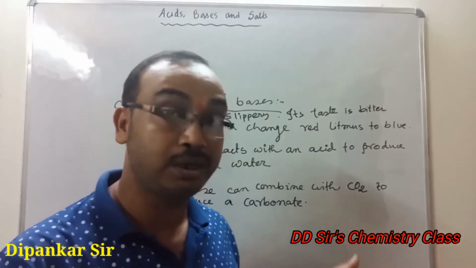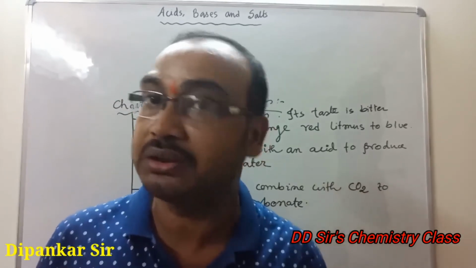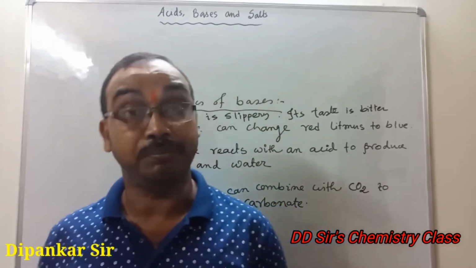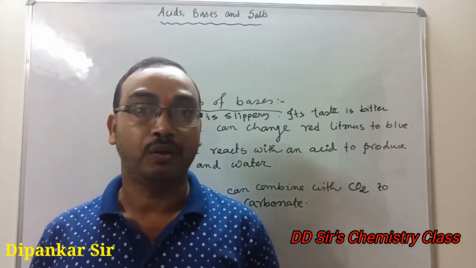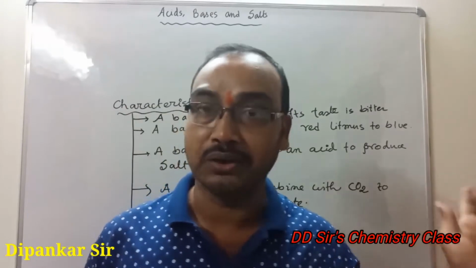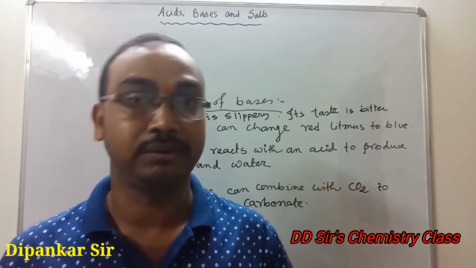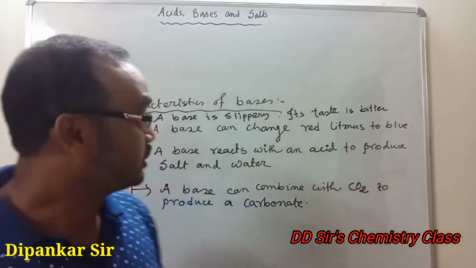No OH minus ion is there, but still it is a base, because whenever metallic oxides are dissolved in water, as we have seen already, they form hydroxide ion. Clear? Okay.